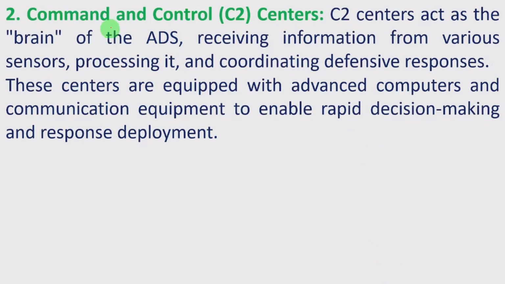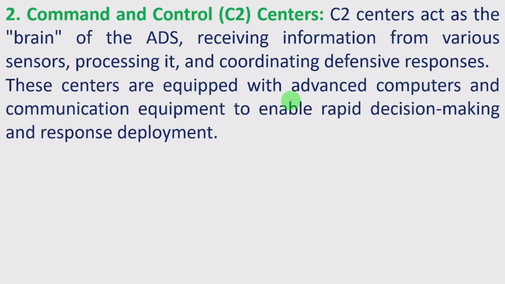The second one, command and control centers, called C2 centers. C2 centers act as the brain of the air defense system, receiving information from various sensors, processing it, and coordinating defensive responses.